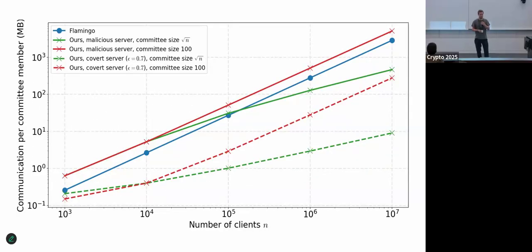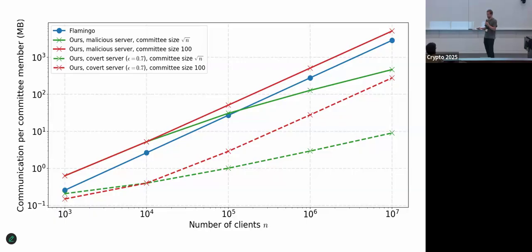Okay, so can we actually implement this? How does this look in practice? On this plot, we compare it against Flamingo, which was the closest committee-based work that we had before, using different settings for our protocol. In particular, we have two variants. One is against a malicious server. The other one is against a covert server, where we have some probability of the server getting away with cheating. And then we either take a constant size committee or we take the square root n size committee. You can see that in particular for large numbers of clients, the square root n size committee pays off, and the total communication per committee member is sublinear in the number of clients.